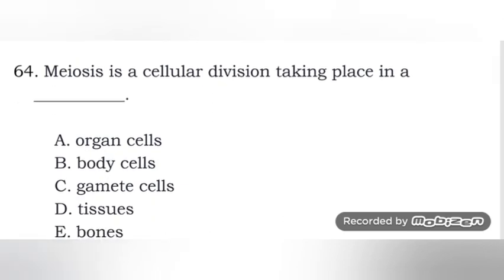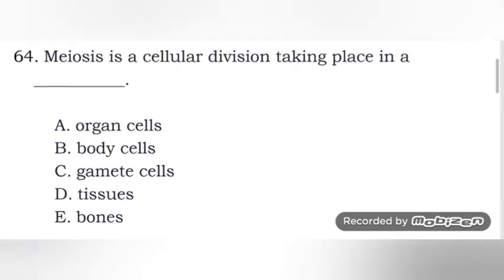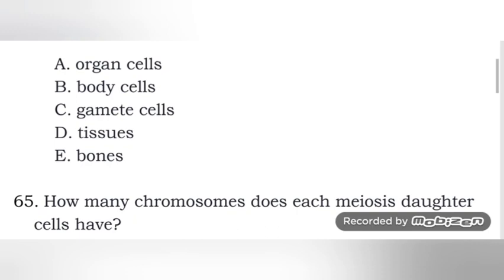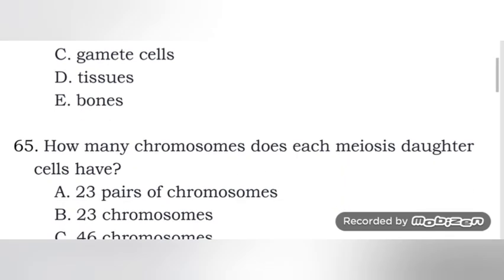Next, meiosis is a cellular division that is taking place in: organ cells, body cells, or gamete cells. This one is gamete cells, because, as I've said, sex cells, gamete cells, or reproductive cells.